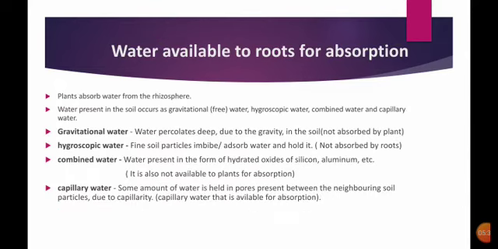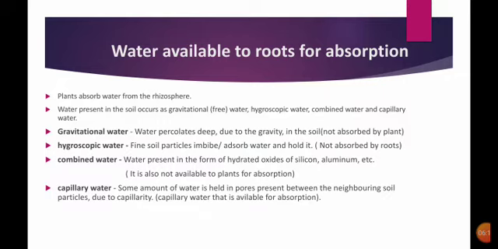Now let us see the water availability to the roots for absorption. Here the plant absorbs water from the rhizosphere. Rhizosphere is nothing but the zone of soil surrounding a plant root. The plant root is deposited in this zone of the soil. Next, the water present in the soil occurs in three types you can see: gravitational water, hygroscopic water and combined water. But the plant is only able to take the capillary water.